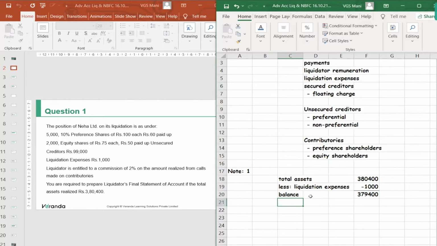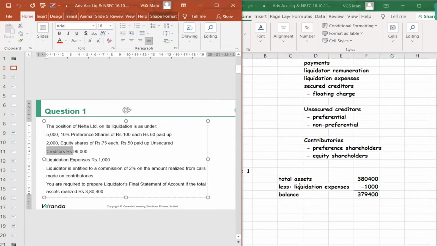Then debentures, floating charge. Do we have floating charge debentures? No. Now creditors, it is given in the question as 99,000.